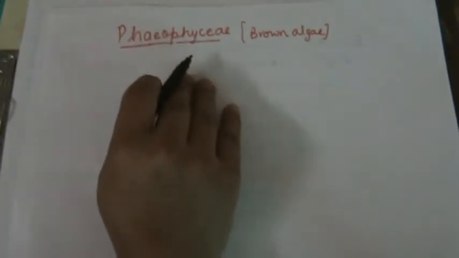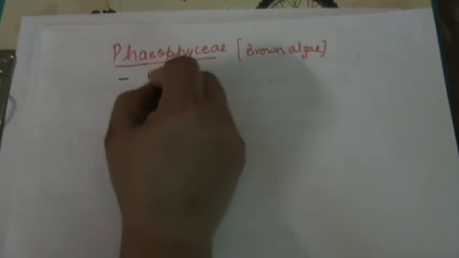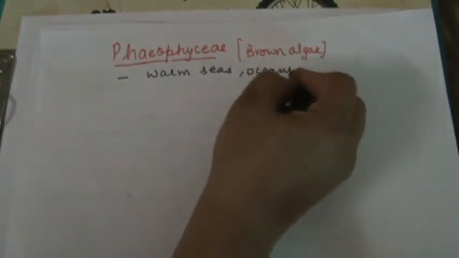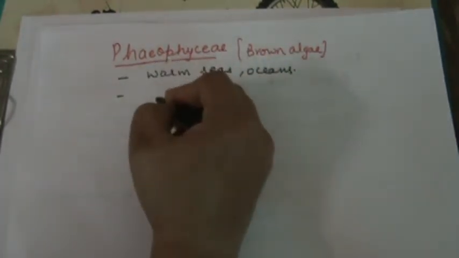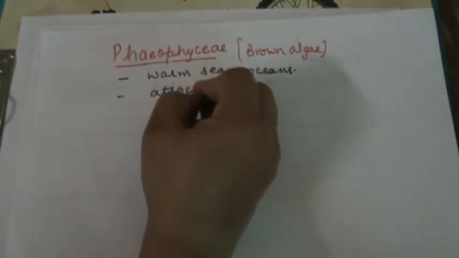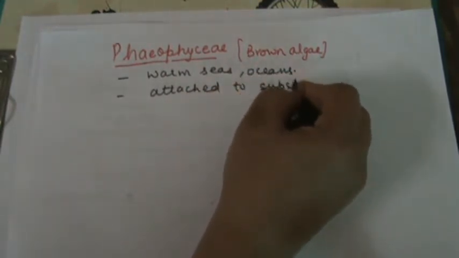The brown algae are mostly found in warm seas and oceans. The plant body is attached to the substratum. It is attached to the substratum, not free living.